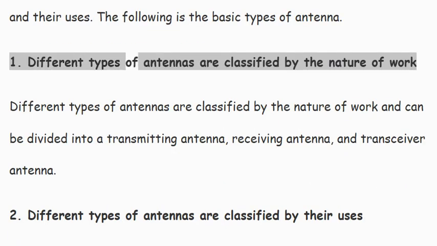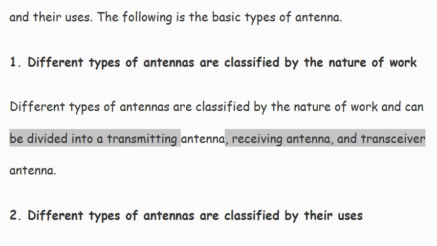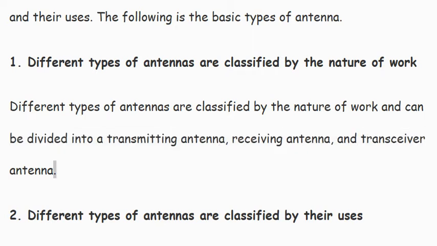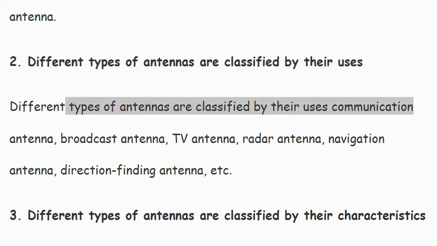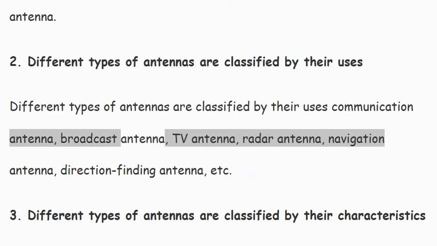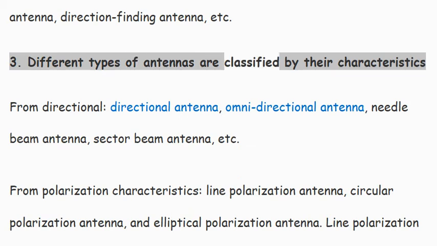1. Different types of antennas are classified by the nature of work. They can be divided into a transmitting antenna, receiving antenna, and transceiver antenna. 2. Different types of antennas are classified by their uses: communication antenna, broadcast antenna, TV antenna, radar antenna, navigation antenna, direction finding antenna, etc.